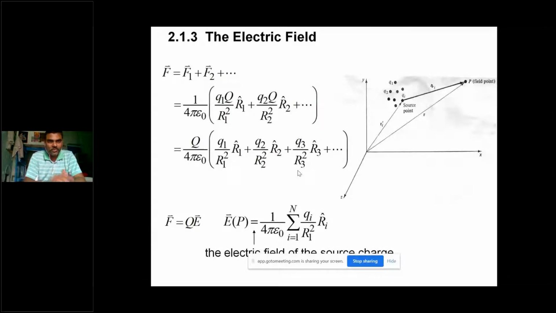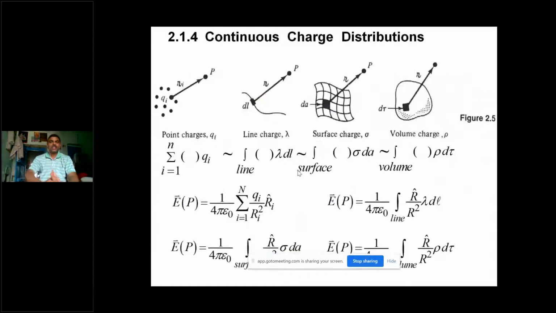Okay. And here, up to now we discussed Coulomb's law dealing with point charges only, and we can extend Coulomb's law to find the force or electric field, which is the force per charge, for a line charge distribution, surface charge distribution or volume charge distribution.